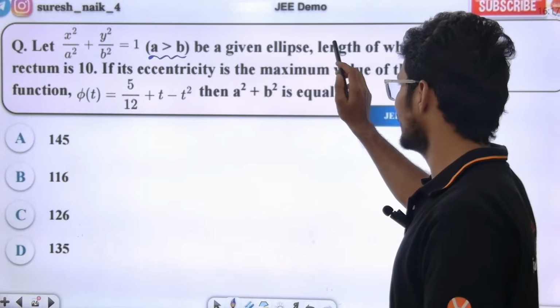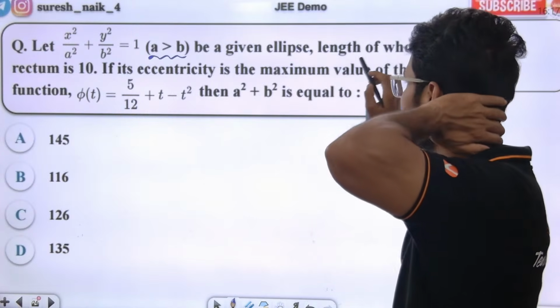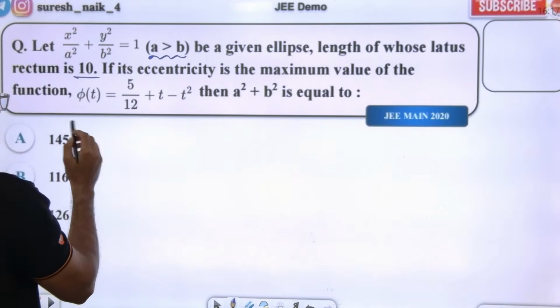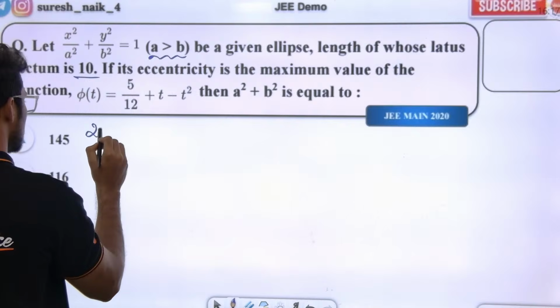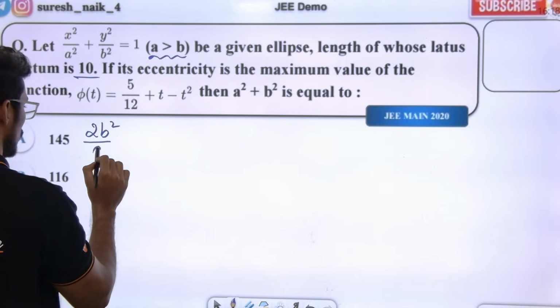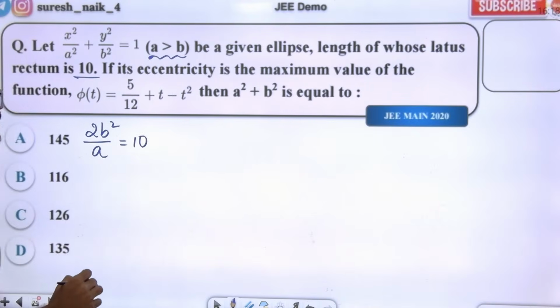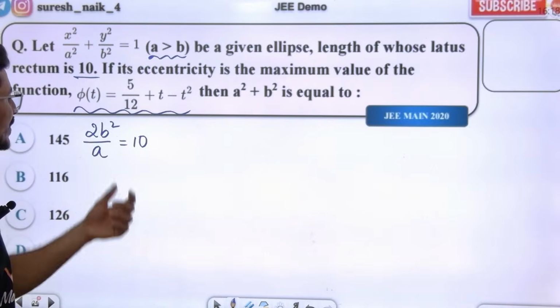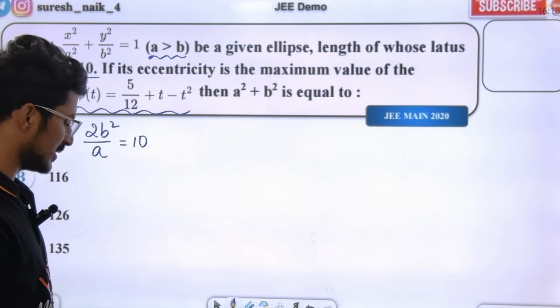Given an ellipse, the length of whose latus rectum is 10. Okay, length of latus rectum. For this horizontal ellipse, it is basically 2b square by a, which is equal to 10. If its eccentricity is the maximum value of this function. So basically, the maximum value of the function is the eccentricity.